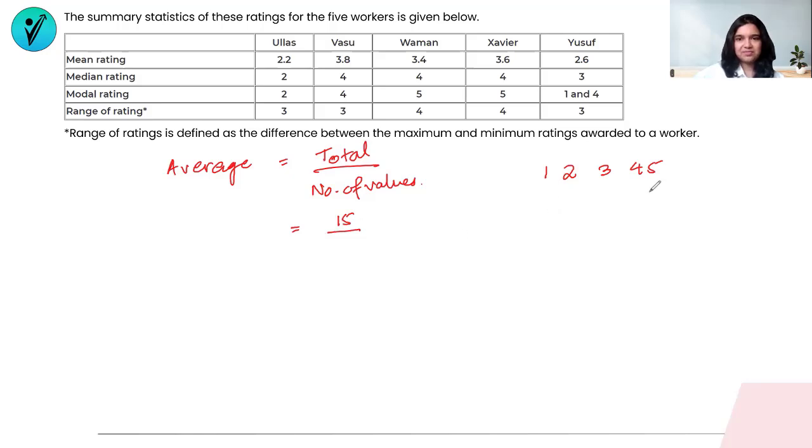How many values do we have? We have 5 values here. So 5 is going to come in the denominator, and my average, therefore, is going to be 3. 15 divided by 5. This is the basic mean that we have found out.